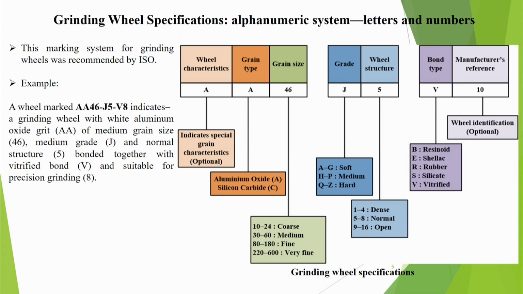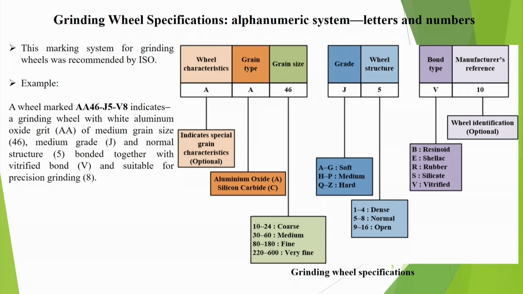size, okay, medium grade. That means strength is medium. That means the abrasive particle is not very tightly attached with the bond, but it is also not very loosely attached. You will require some medium amount of force to dislodge the grain.